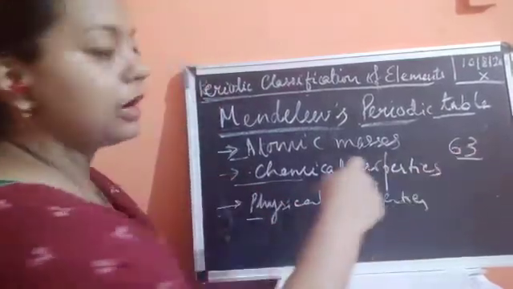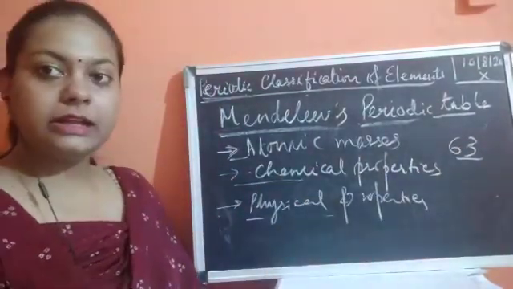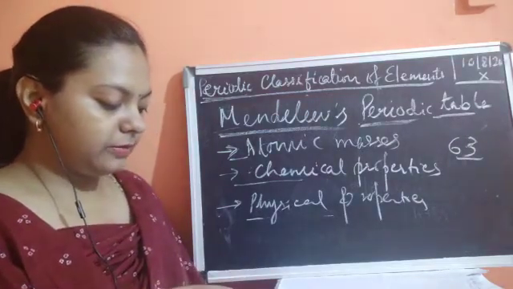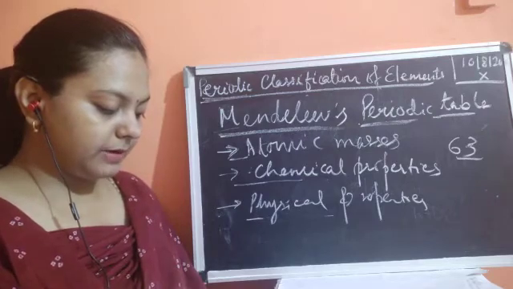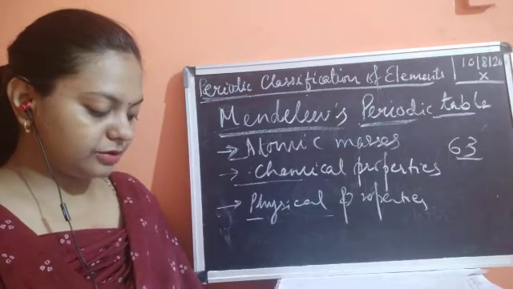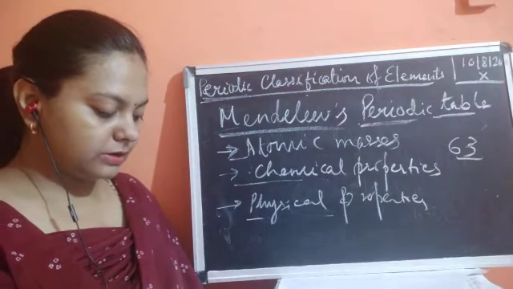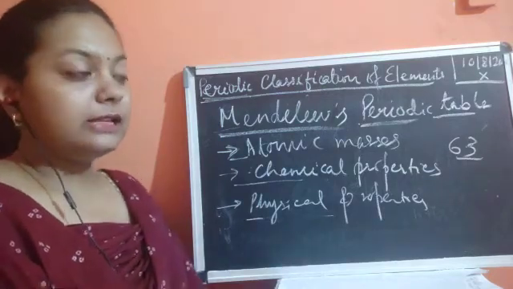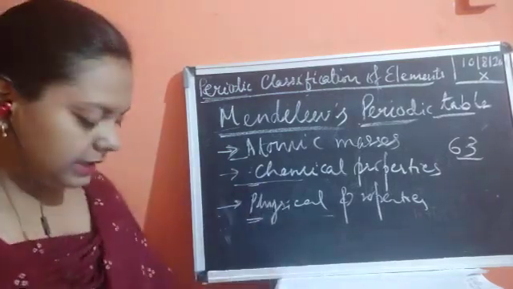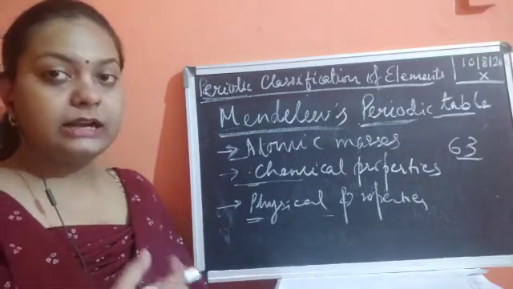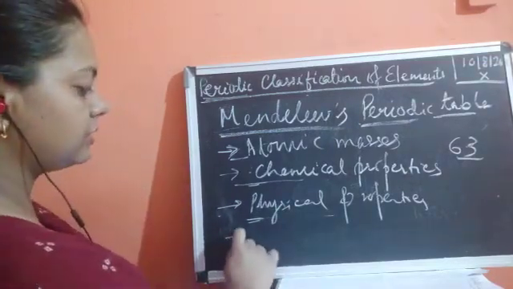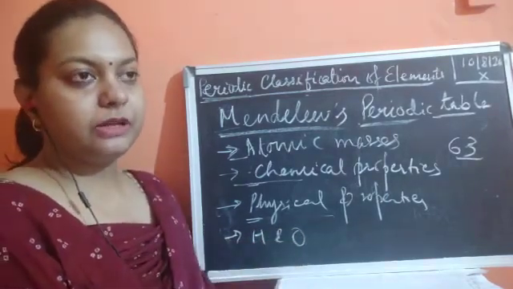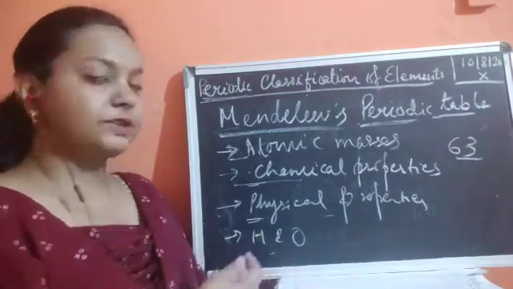Now, how could these 63 elements be classified? He again made the basis the atomic masses. For the chemical properties, Mendeleev concentrated on the compounds formed by the elements with oxygen and hydrogen. He selected hydrogen and oxygen as very reactive elements that can form compounds with almost every element, because most elements could react with hydrogen and oxygen and form compounds.